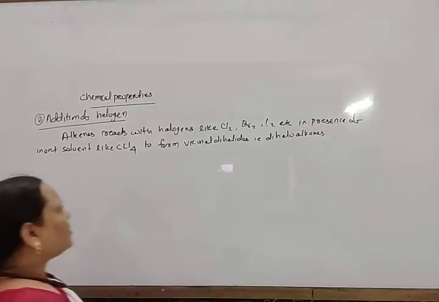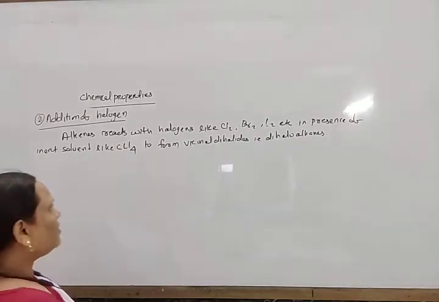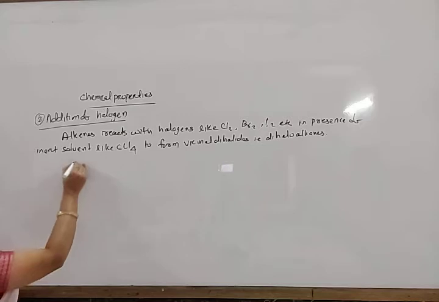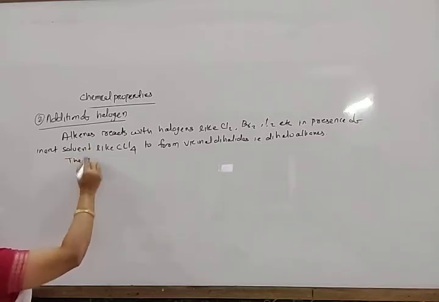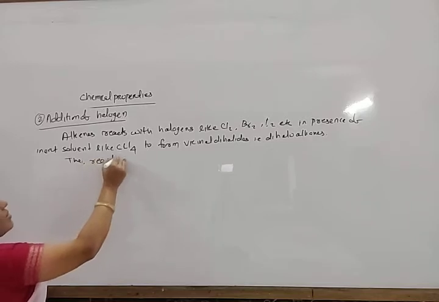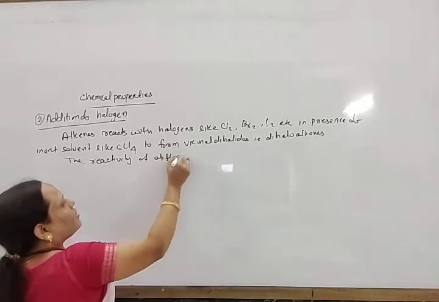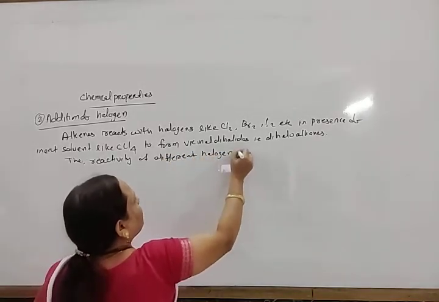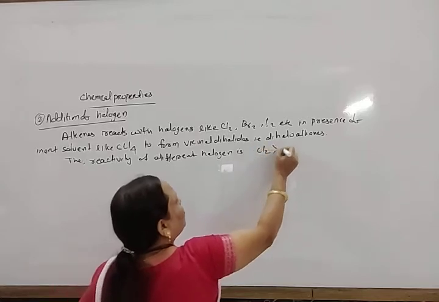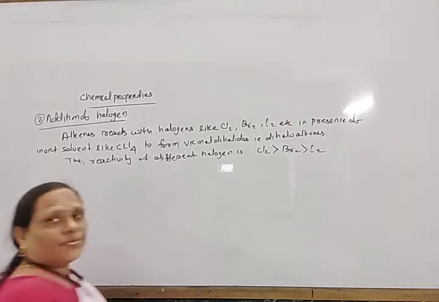dihaloalkanes. Okay, so here also the addition reaction takes place, and the reactivity of different halogen is chlorine more reactive than bromine than iodine towards it.